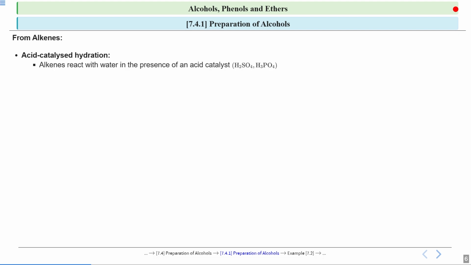So what will happen? Your alkenes will react with water in the presence of an acid catalyst. That means acid will act as a catalyst in this reaction. The acids given to you are H2SO4 and H3PO4. So basically you will take alkene, and it will react with water in the presence of an acid catalyst. This is acid catalyzed hydration. Now this reaction will follow Markovnikov's addition. Further we will see what this means, Markovnikov's addition.